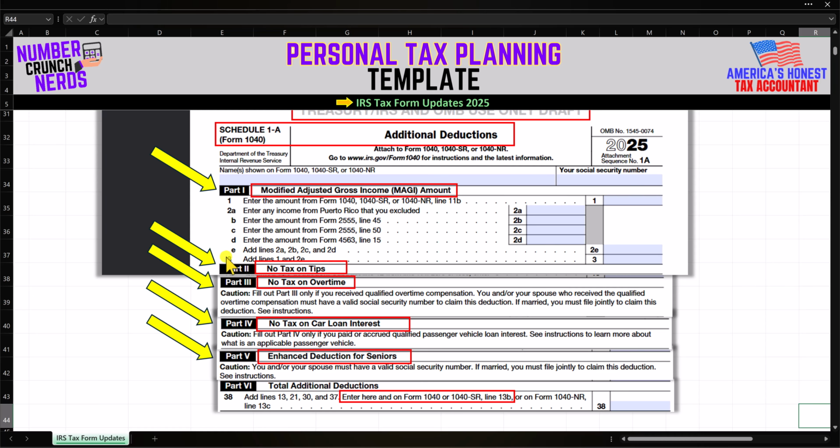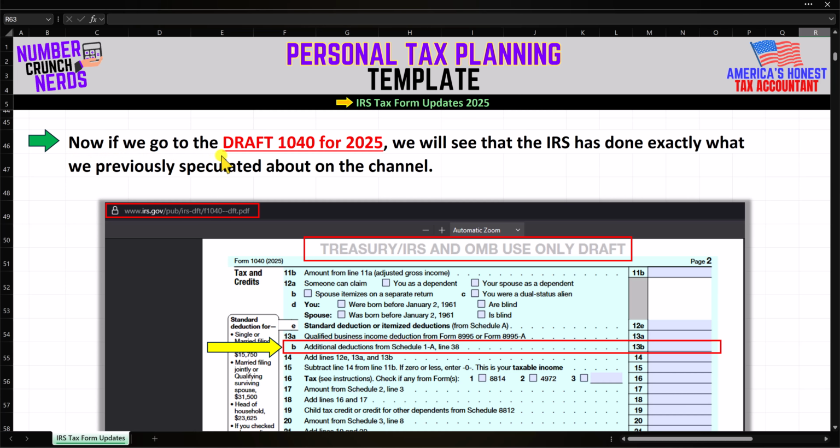Part 2 right here is going to be our no tax on tips. There's our no tax on overtime for Part 3. Part 4, no tax on car loan interest. And then here Part 5, what I have been referring to as the senior OBBBA bump. They are going to call that the enhanced deduction for seniors. And the grand total of all of the additional deductions is going to carry to Form 1040 right here, line 13b. Okay, now if we go to the draft 1040 for 2025, here's the URL for the 1040 draft.